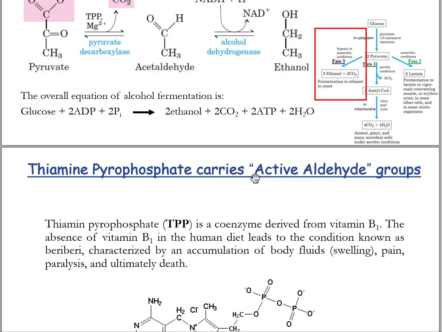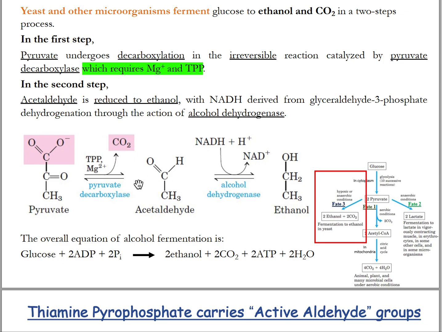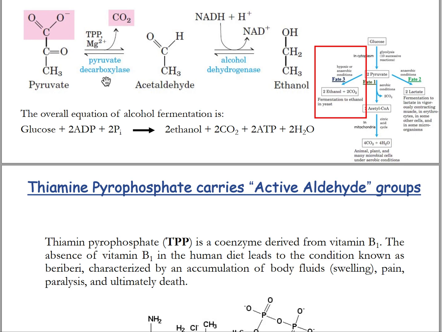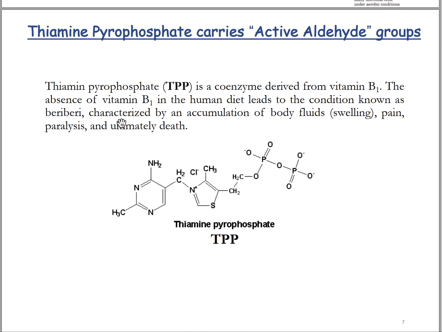And in this reaction, the first step, there is a very important molecule, TPP. This is derived from vitamin B1. This is a coenzyme, and also magnesium is used as a cofactor here. So thiamine pyrophosphate is very important, and in humans, if the diet lacks